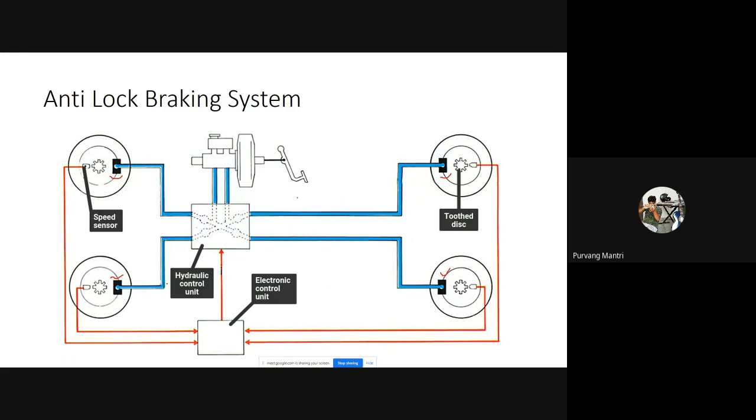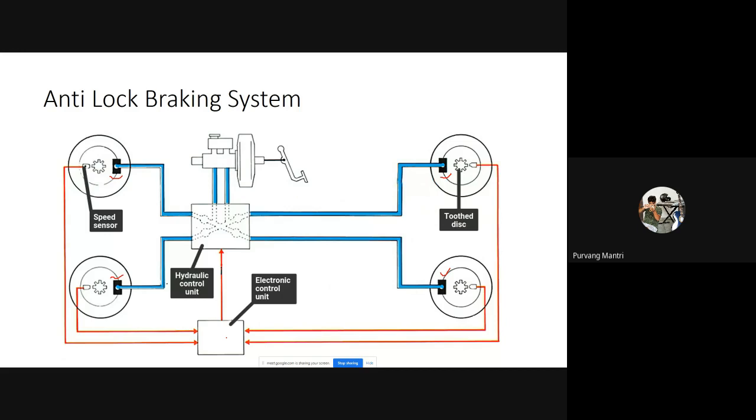So it senses the wheel speed, and if the wheel is spinning, data is transmitted instantaneously. And if the wheel is locked, it will become stationary, it will stop rotating, and that's when the data transmitted for that wheel will be zero, the speed recorded as zero, while other wheels are spinning.